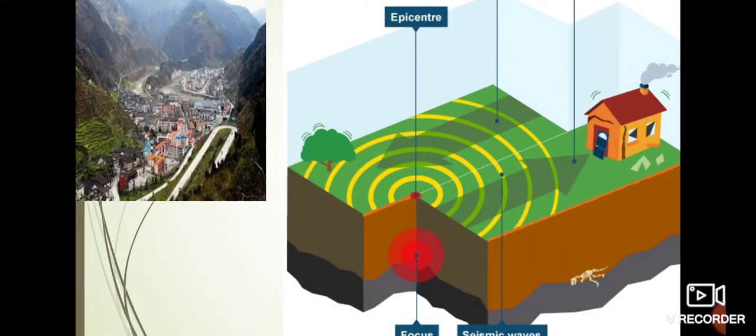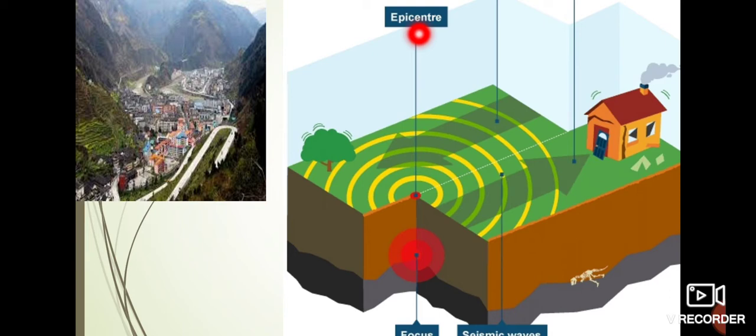So the point below the earth where the vibrations begin is known as the focus. Here we have the focus at the bottom, just below my pointer. And the point directly above the focus, you can see this vertical line moving directly above the focus, is known as the epicenter.